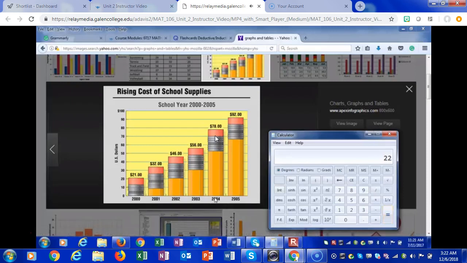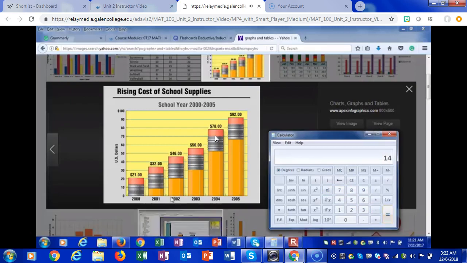And now let's do between 2004 and 2005. It's gone from 78 to 92. So let's subtract 78 from 92. That's an increase of $14. Okay? Now let's look at the pencil chart as a whole.